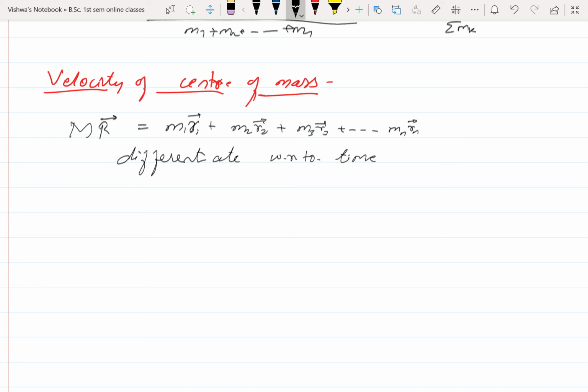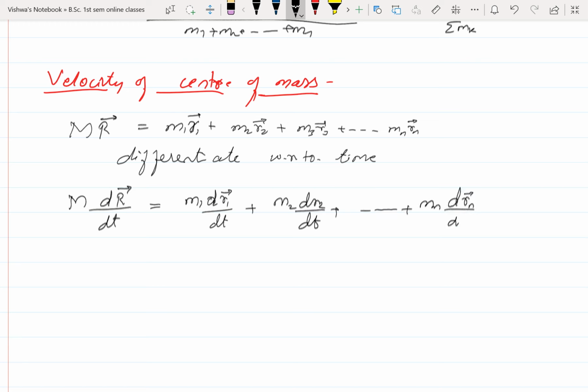M is constant, we have to differentiate r. M dr by dt is equal to m1 dr1 bar by dt plus m2 dr2 by dt plus so on mn drn bar by dt. Here r is the position vector, m is the mass. Mass is constant, no need to differentiate it with respect to time because the mass is not changing as time changes. For that I am taking it as a constant.